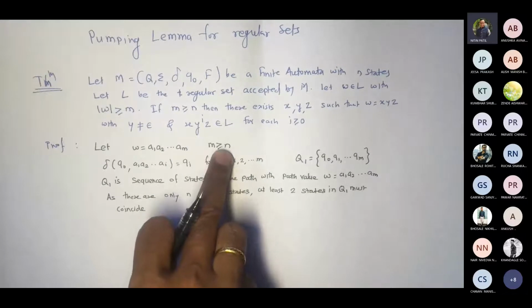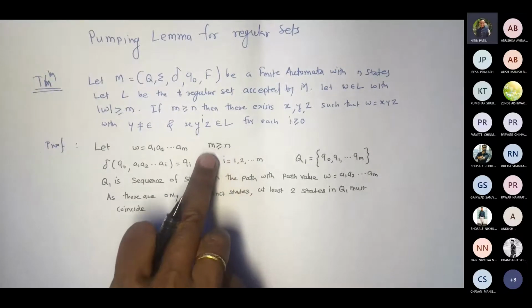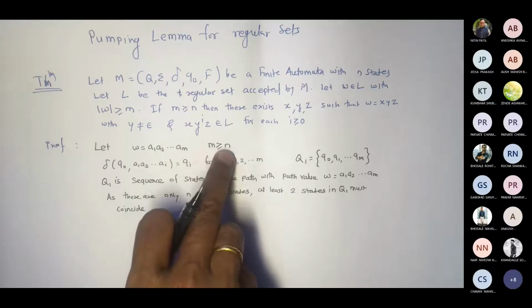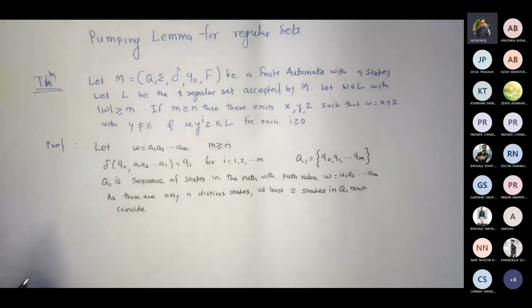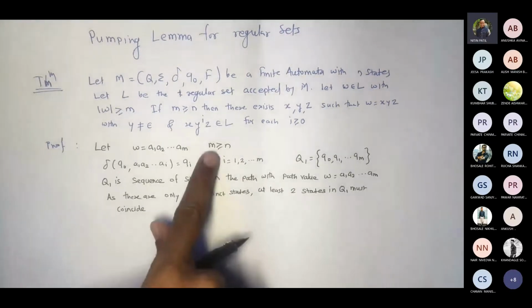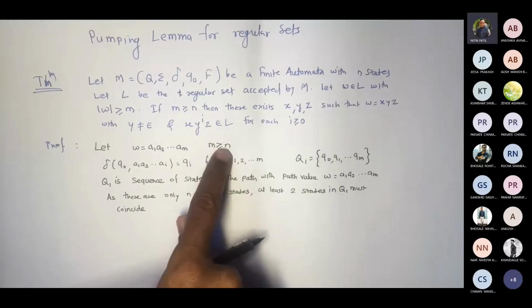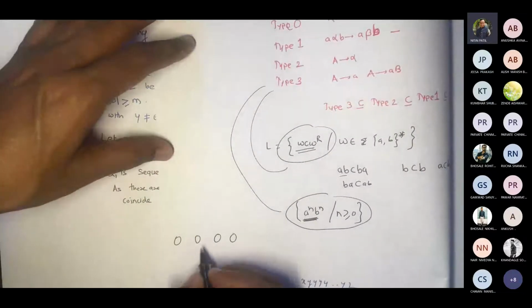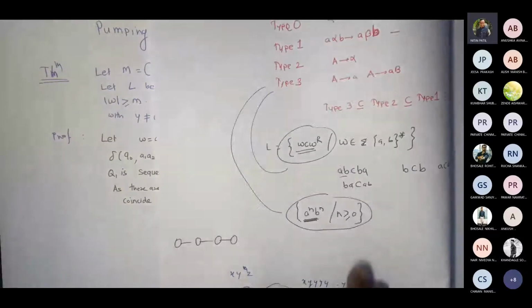Now, if M is greater than or equal to N, ultimately there will definitely be a loop. Can I think of this? With M greater than N, at least one extra thing, one loop, would be taken, correct? Because you have 5 and you have 4 here. If I want the number of states to be 4, what would be the length here?